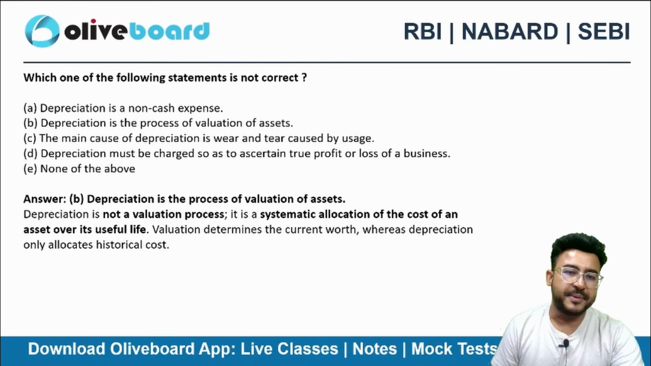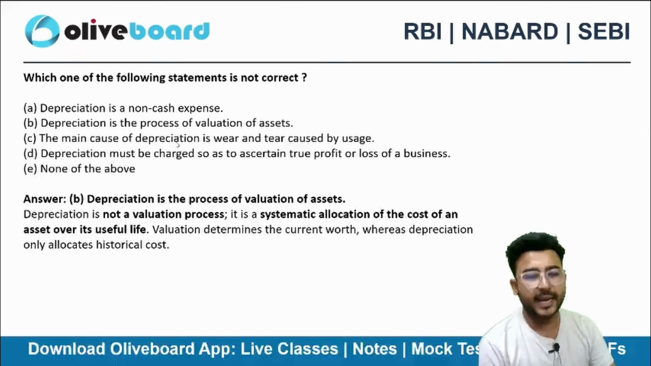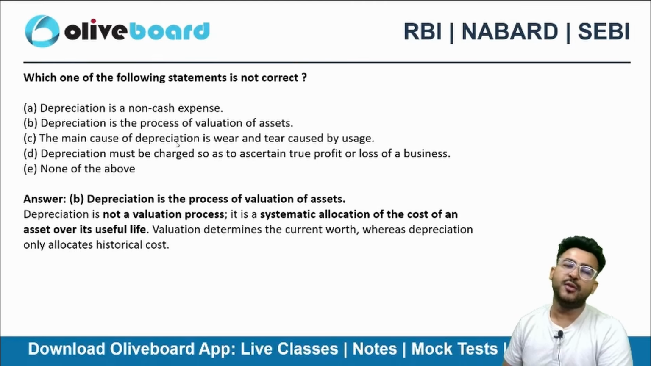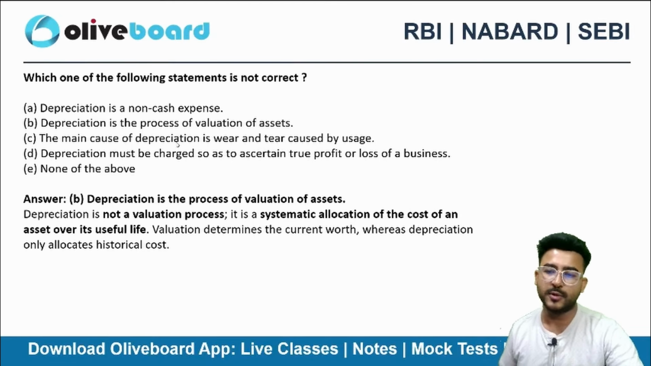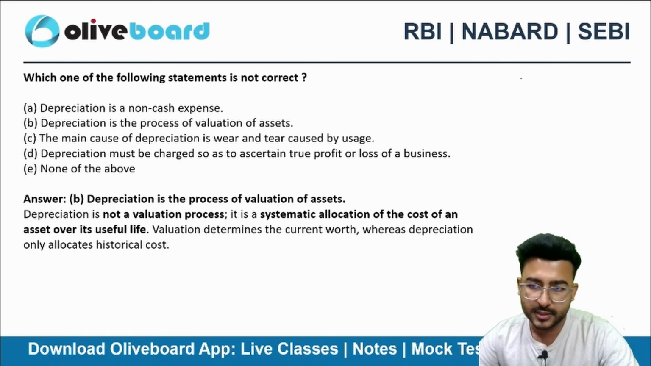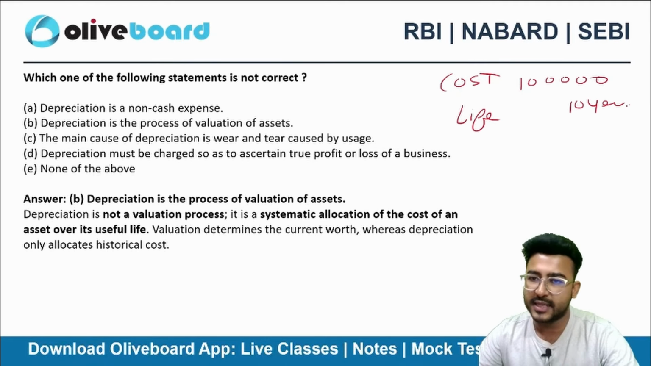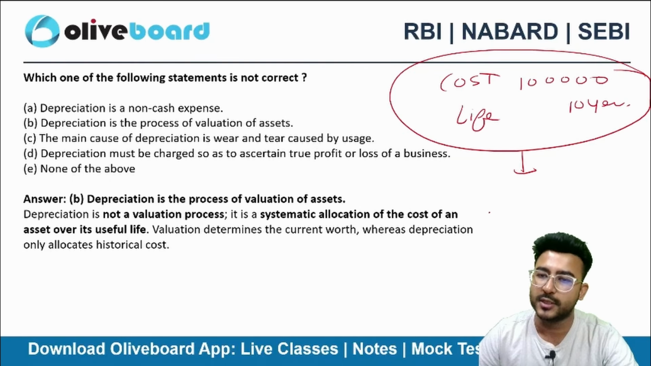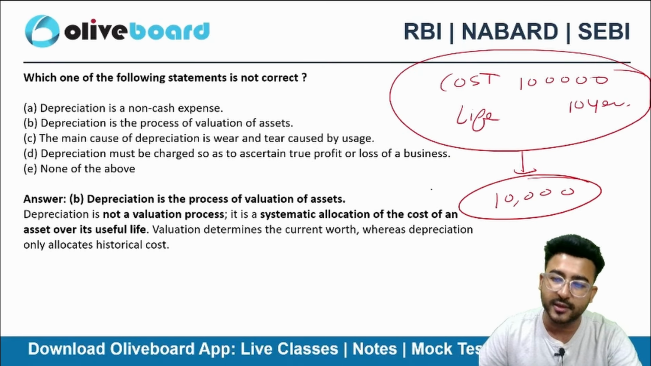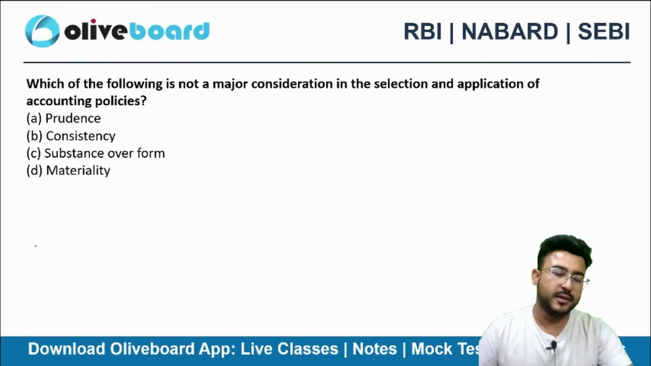Perfect. Depreciation is the process of valuation of assets. No, it is not correct. Depreciation is not a valuation process, right? It's more of an allocation of the cost of that asset over the useful life. So let's suppose my asset is of 1 lakh. That's my cost. Now the life of the asset is 10 years. So I'm systematically allocating the cost over the useful life. Every year I'll be charging 10,000 rupees as depreciation. So option B is not correct, right?